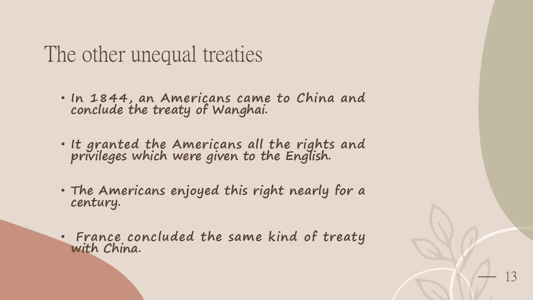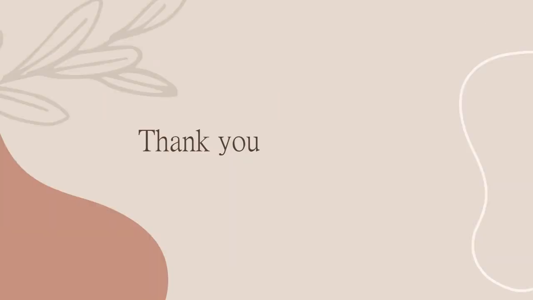There was economic development in the treaty ports. Hong Kong and Shanghai developed into notable commercial sites and became centers of foreign trade. This development was completely enjoyed by the foreign merchants.